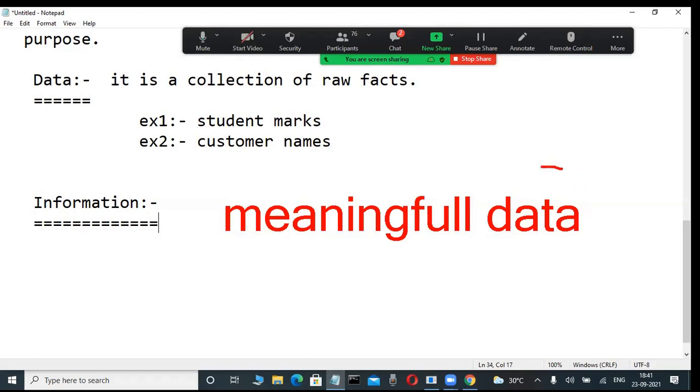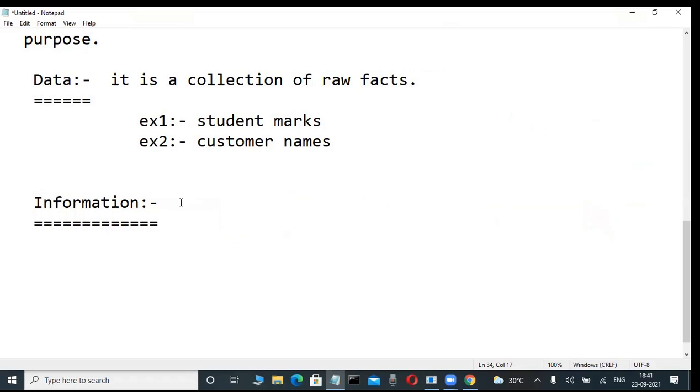Suppose whenever data is available, then the data we are processing only. And now here, then we are generating some reports only. That reports are in an end user understandable format. That is nothing but information. What is that one means? I'm showing an example side, then you will understand.